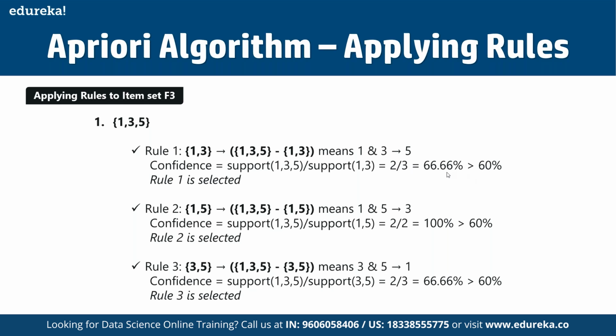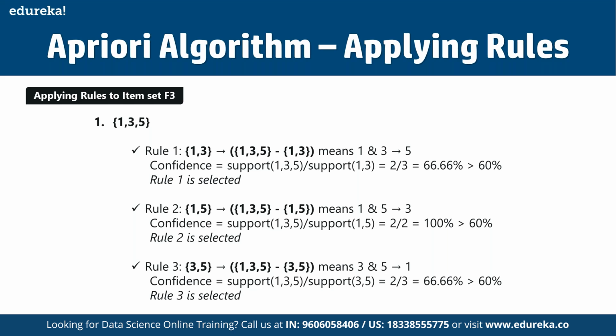So here rule 1 is going to be selected, and in rule 2 we have {1, 5} resulting in {1, 3, 5} minus {1, 5}, which is 3. That means if someone is purchasing 1 and 5, they have a good possibility of going for 3 as well. For finding the confidence, we divide the support of {1, 3, 5} by the support of {1, 5}. That's 2 by 2, which translates to 100%, much greater than 60%.